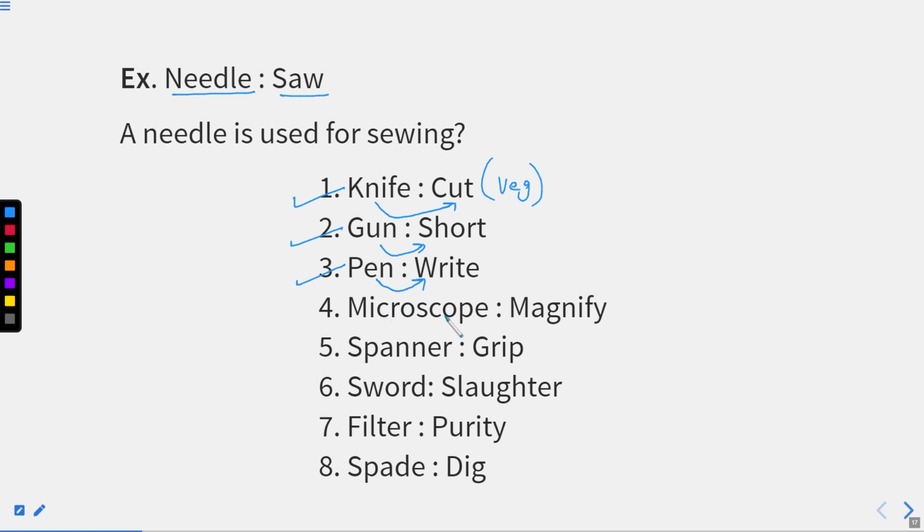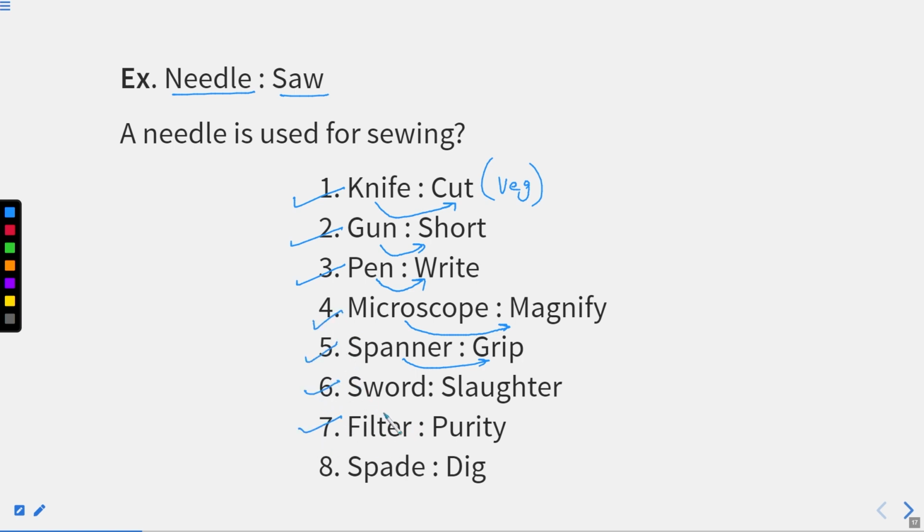A microscope. During your class 7th or 8th, during the practicals, you definitely saw a microscope that is used to magnify very small things. To magnify, right? A sniper, what exactly does it do? To grip something, right? A sword is to slot, is to cut again. A sword is something like a bigger knife that is used to cut or slot something, right? Then again, filter. Whenever we use a filter somewhere, what exactly are we doing? We are purifying something. So a filter leads to purity. I hope this part is also clear, right?